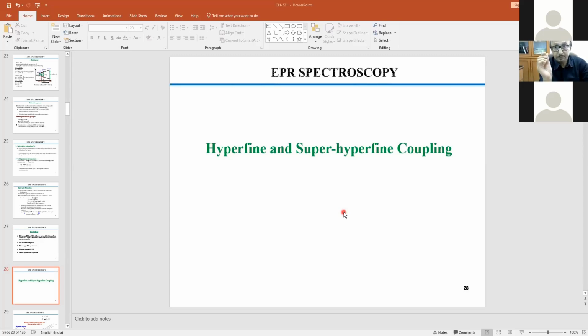But the point of concern is the splitting parameter. That means how much the interaction is tells you whether it's a hyperfine line or super hyperfine. In the hyperfine line, the interaction is naturally stronger than the super hyperfine. The hyperfine interaction takes place within the same atom, so they are very close to each other. In super hyperfine, the distance is more, so the interaction strength would be less, and that would be reflected immediately in your hyperfine constant.